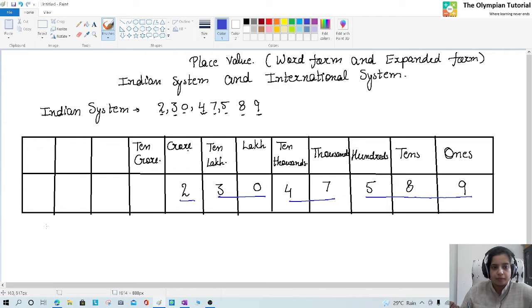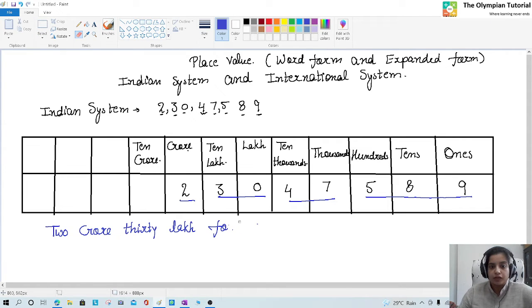How will we read the number? 2 crore, after that 30. It means 30 lakh, 47. One more thing kids, I just want to add here.